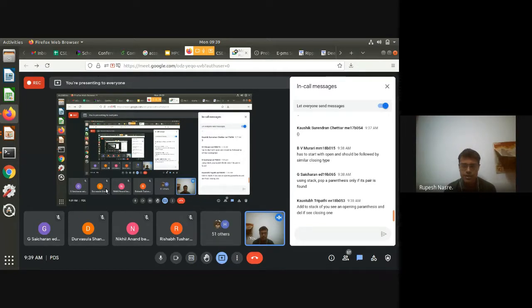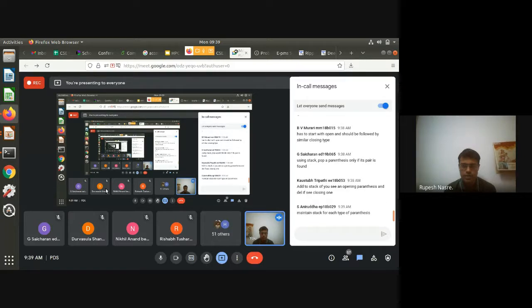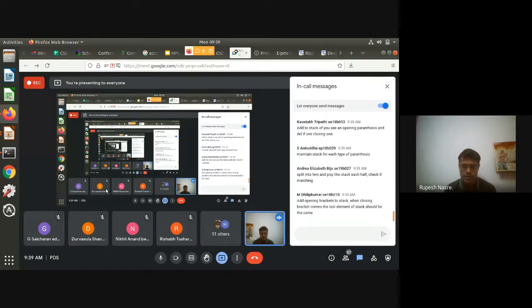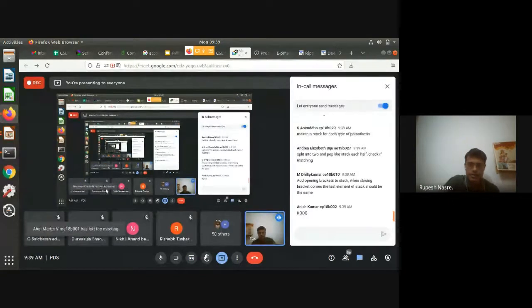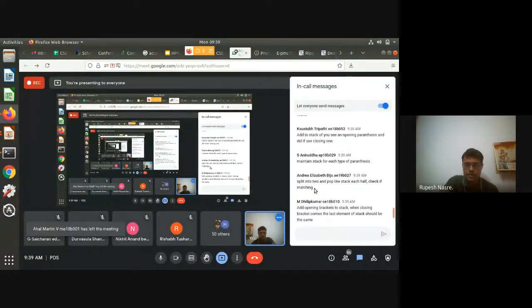Sai Charan says using a stack, pop a parenthesis only if its pair is found. Okay, it's not fully clear to me. Kaustubh says add to stack. Add to stack if you see an opening parenthesis and delete if you see a closing one. Yeah, this is also not precise. And there is a suggestion to maintain a stack for each type of parenthesis. Okay, so you can have 3 different stacks. That is one way. But what do you do inside the stack? I still want to know.